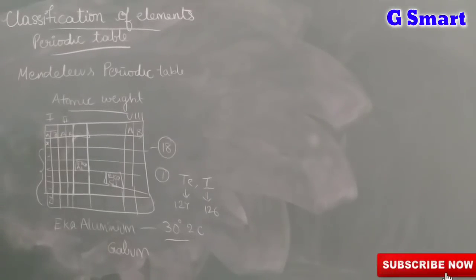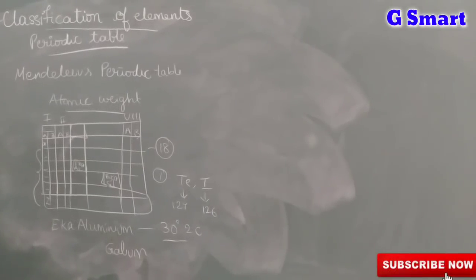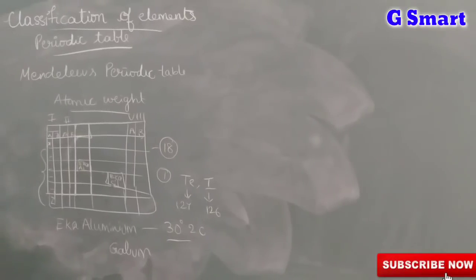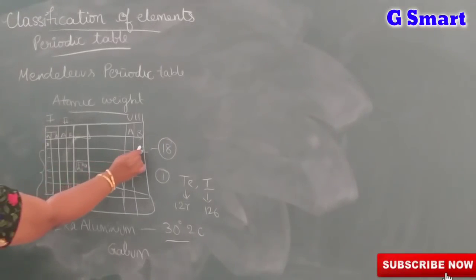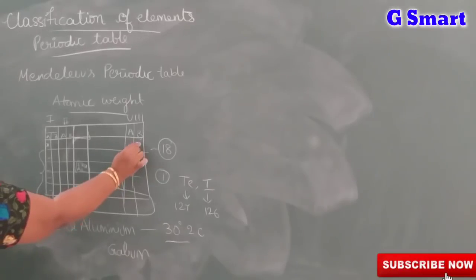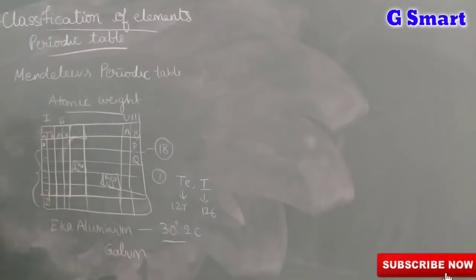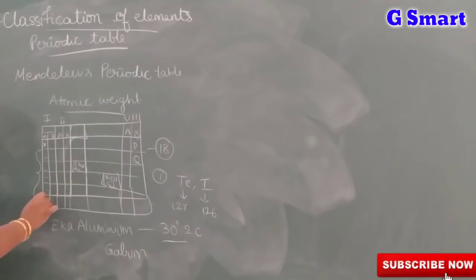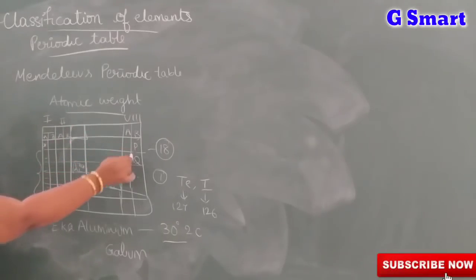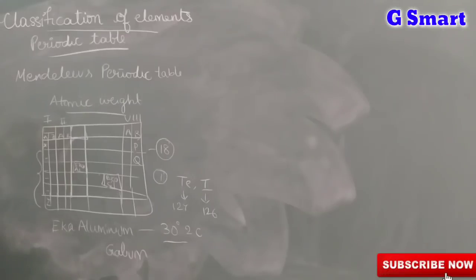And the second drawback is that elements with dissimilar properties were placed in the same group. Suppose he kept one element P here and another element Q, but P and Q are not showing the same properties. According to the group, he said that all the elements show the same properties, but in some places it doesn't happen like that. So these are the drawbacks of Mendeleev's periodic table.